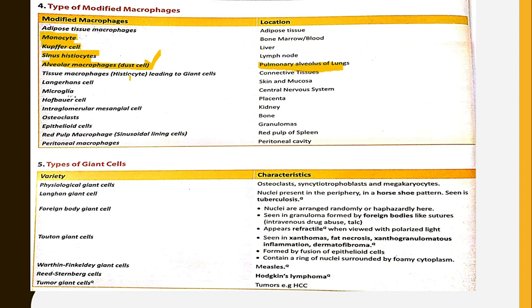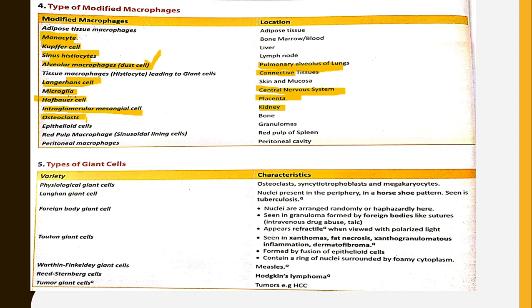Tissue macrophages are histiocytes of connective tissues. Langerhans cells are modified macrophages of skin and mucosa. Microglia are modified macrophages of CNS. Hofbauer cells are modified macrophages of placenta. Intraglomerular mesangial cells are modified macrophages of kidney.